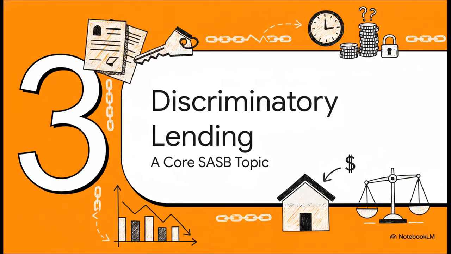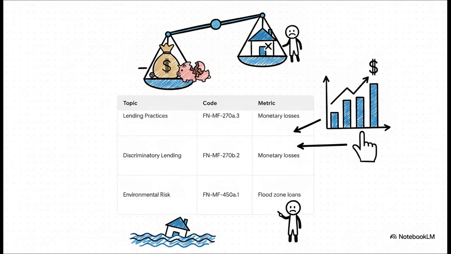Moving right along to Part 3, the discriminatory lending risk. If you take a look at the SASB standards, discriminatory lending isn't buried in the footnotes. It is explicitly categorized as a core sustainability disclosure topic. It's sitting right up there next to huge environmental risks like lending in 100-year flood zones and general lending practices. The very fact that discriminatory lending has its own dedicated accounting metric, that tells you exactly how seriously the financial community takes this specific risk.